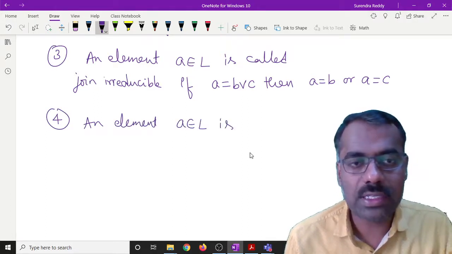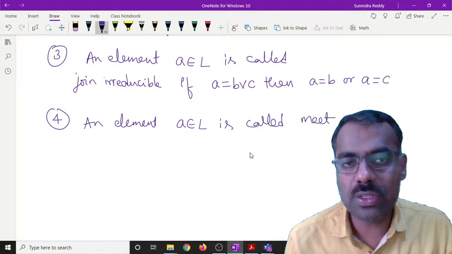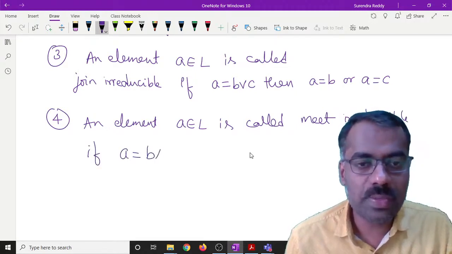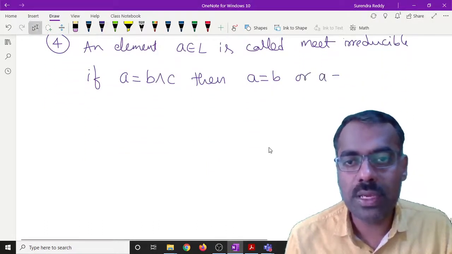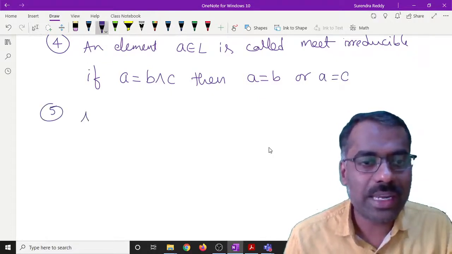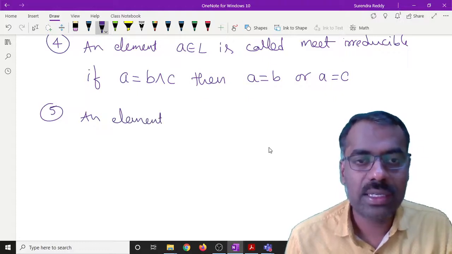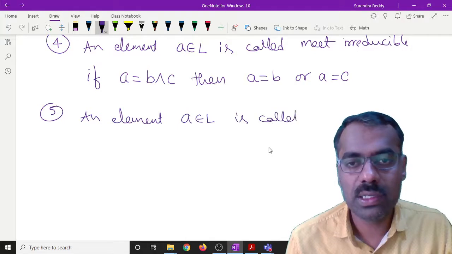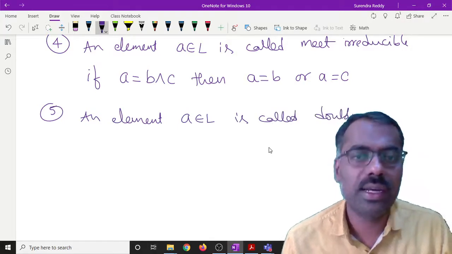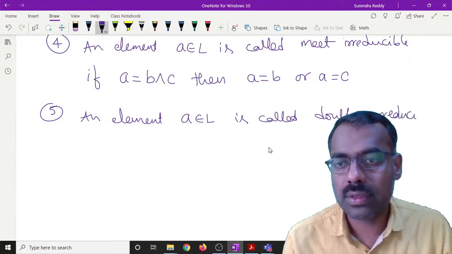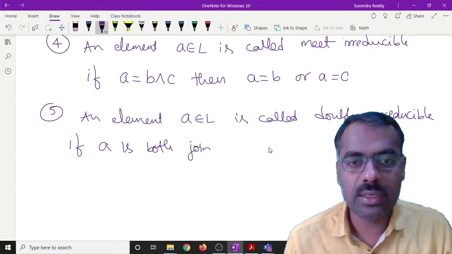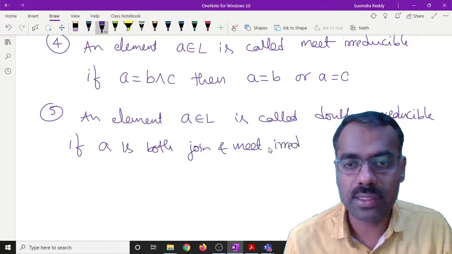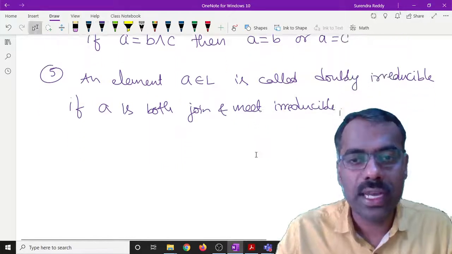The same way you can define meet irreducible. An element A belongs to L is called meet irreducible if whenever A equals B meet C, then either A should be equal to B or A should be equal to C. Then we say that an element A is called double irreducible if A is both join irreducible and meet irreducible. Okay.